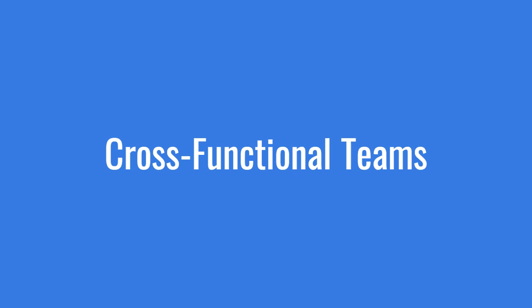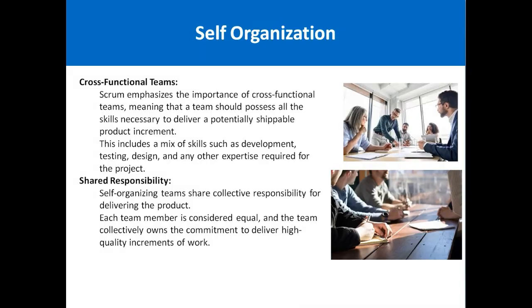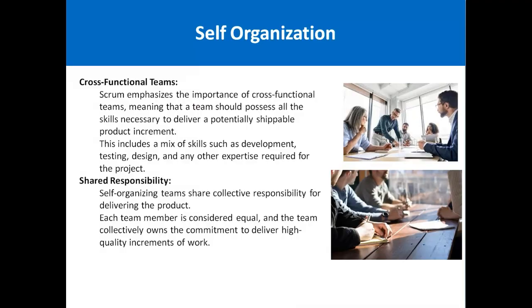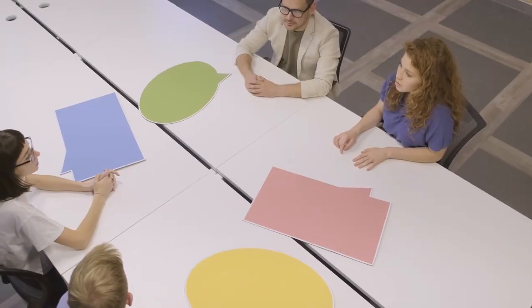Cross-functional teams: the Scrum team emphasizes the importance of a cross-functional team, meaning that the team consists of different team members, for example the software developers, the testers, designers, the business team could also be part of that, and also the deployment team. So all those team members are the cross-functional team members.